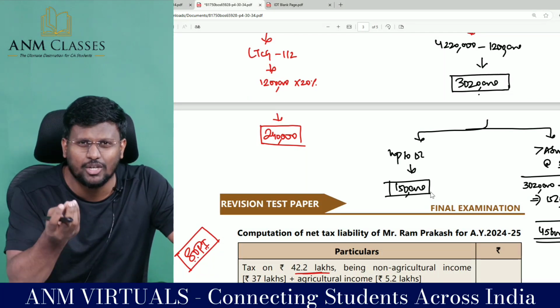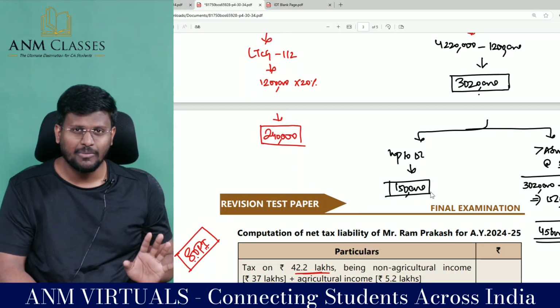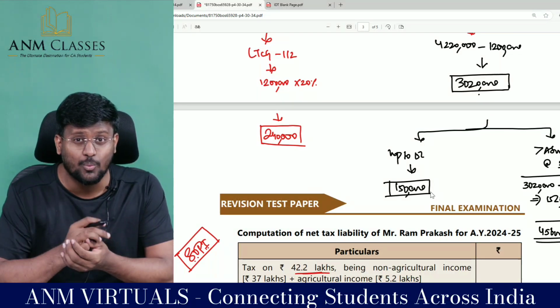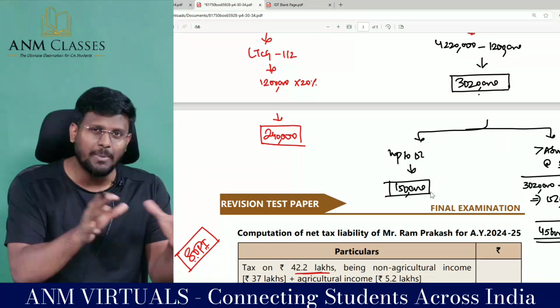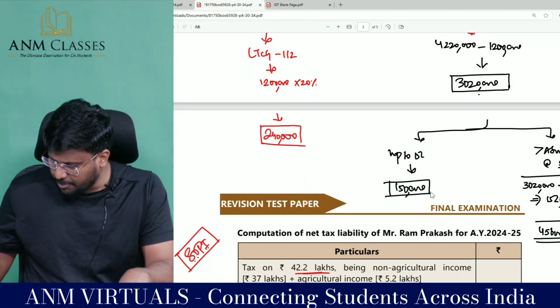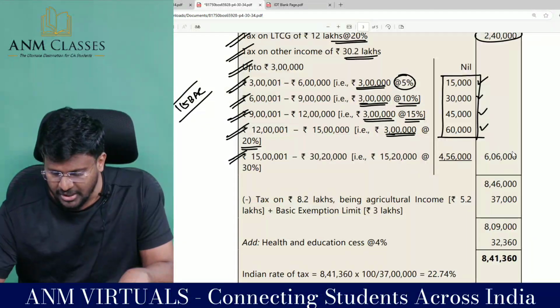Basically, the average rate of tax works out to 10%. This I am saying from the costing or FM angle, not from the tax angle. Because up to 10 lakh rupees in the old scheme, we used to say 1,12,500. In the new scheme, up to 15 lakh, we can say 1,50,000. So 1,50,000 plus 4,56,000 comes to 6,06,000, which is the total tax payable.